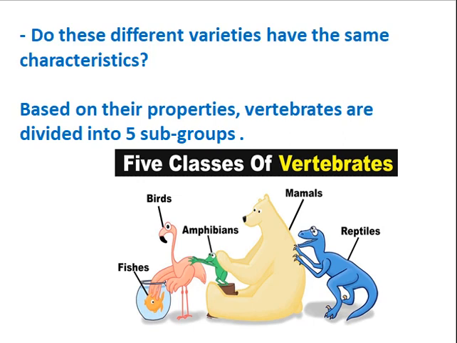But do these different varieties have the same characteristics? Based on their properties, these vertebrates are divided into 5 subgroups. Each group has its own certain characteristics.